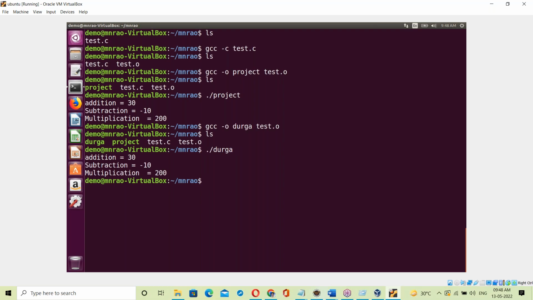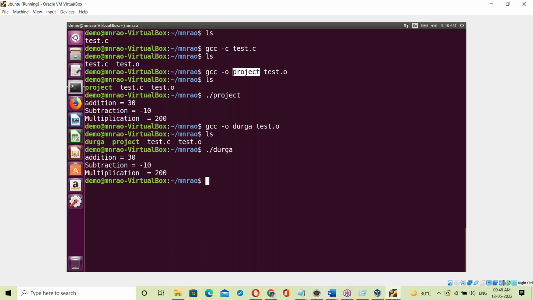What does this project exe file or Durga exe file contain? At the time of creation of the exe file, gcc, the C language compiler, is creating the project exe file. The gcc compiler takes the test.o file, which is the binary code for your C program. Next, the binary code for the C library, meaning the stdio.h file. The C compiler takes the binary code for the C program, the binary code for the C library, and the binary code for the Linux OS library. By linking all of these, it generates the exe file.